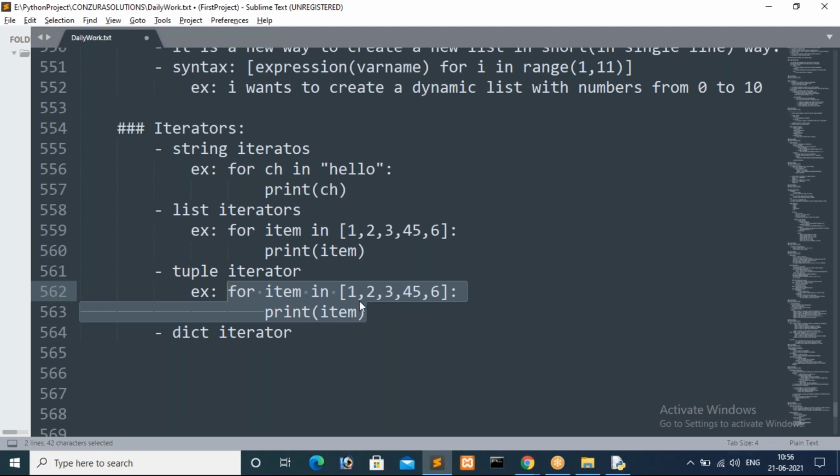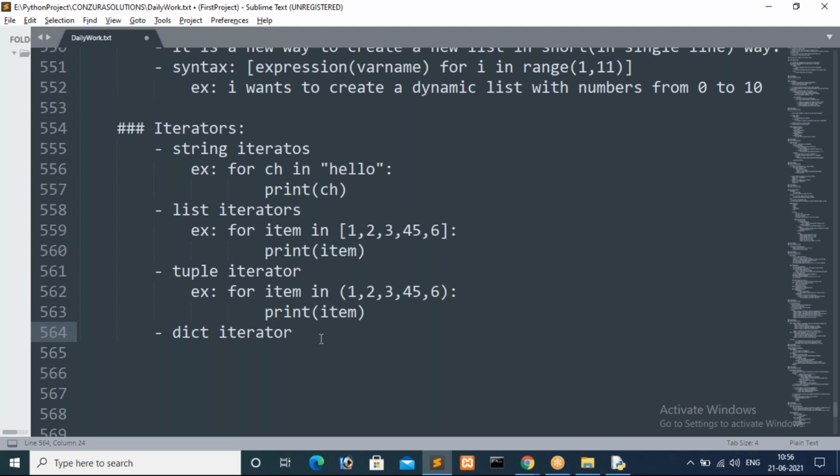What changes do I have to make here? Brackets, absolutely. This one we say is a list iterator, iterating items directly. Now I want to change this, that is, keep parentheses. Now this is the tuple iterator.